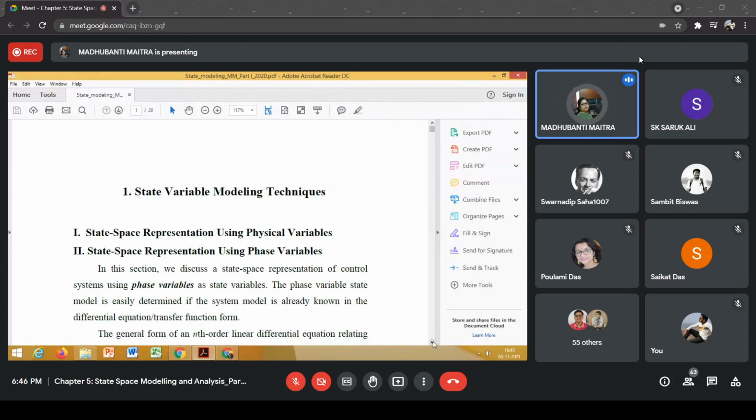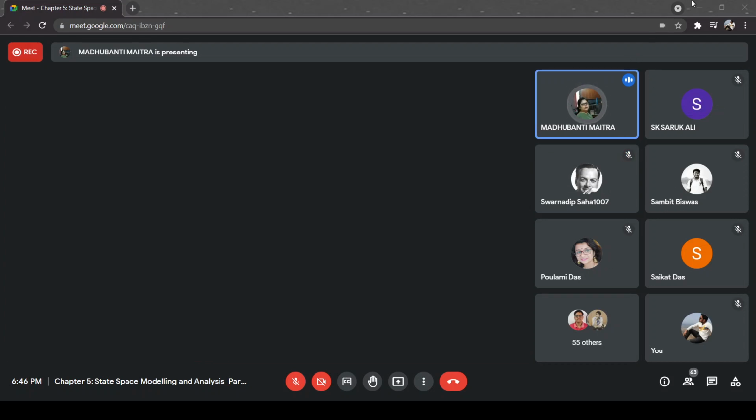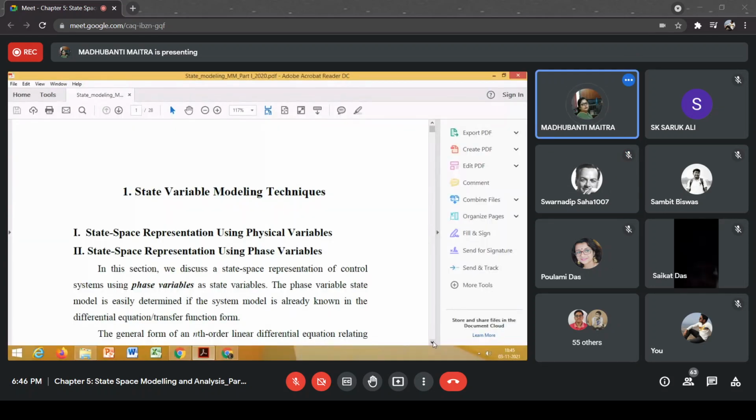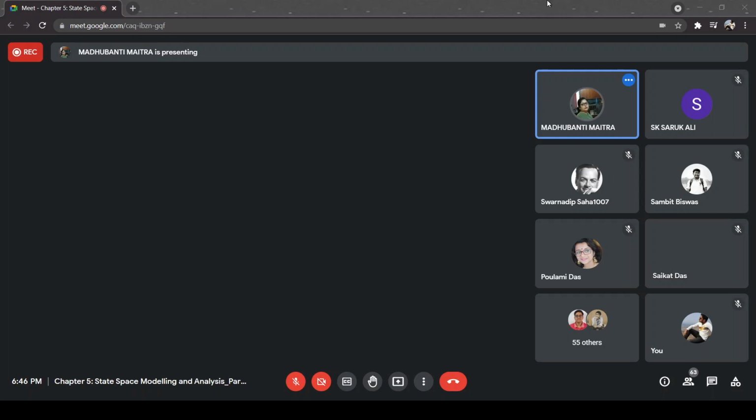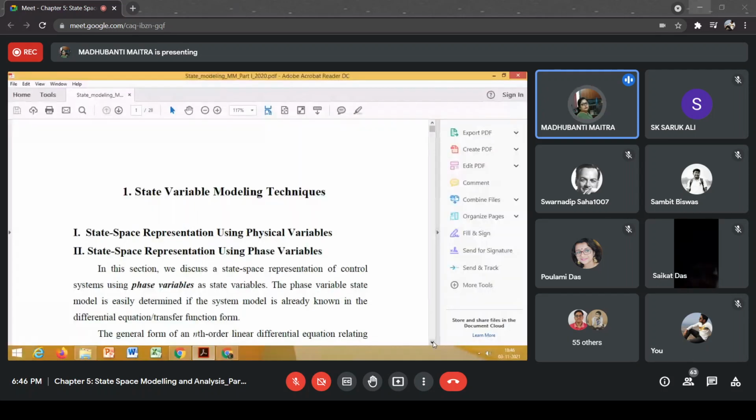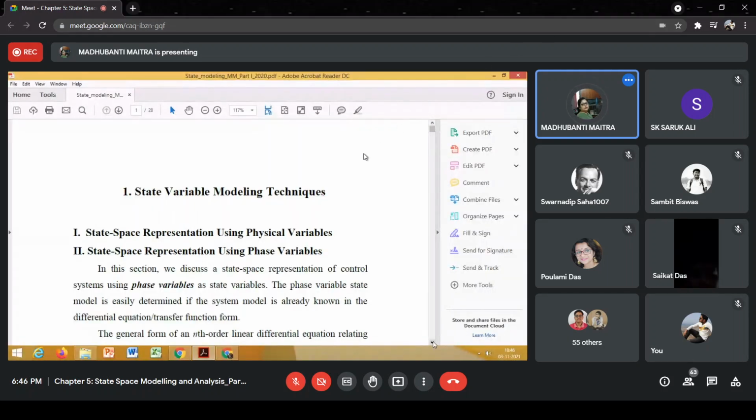Transfer function and differential equations are mathematical models of the system. Block diagram representation is a graphical model of a system. We'll also learn the signal flow graph, which is also a graphical representation of a linear time invariant system.